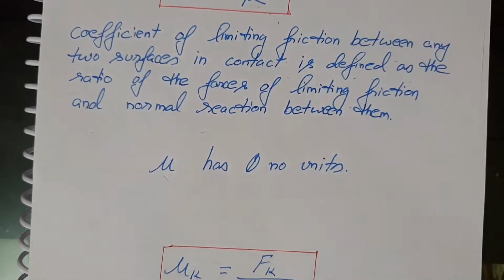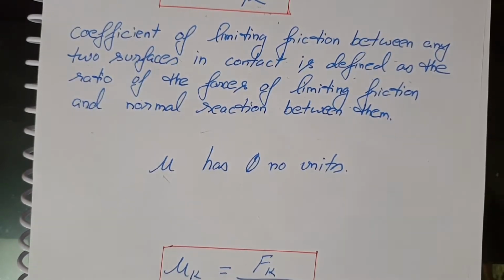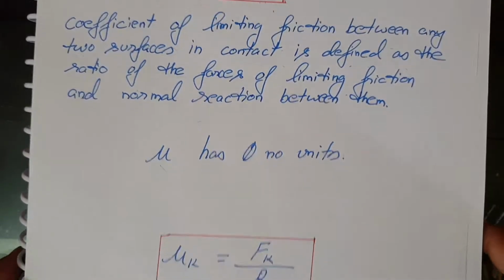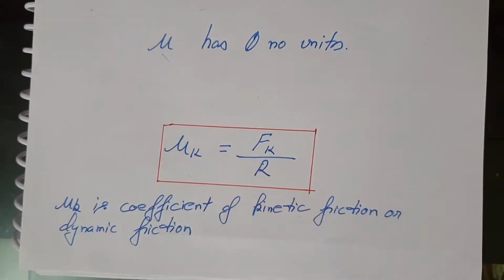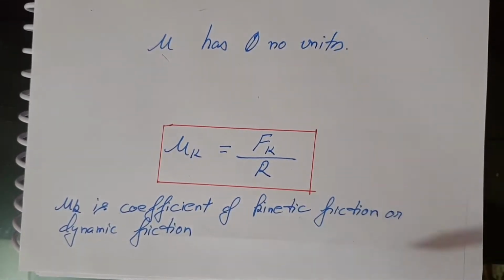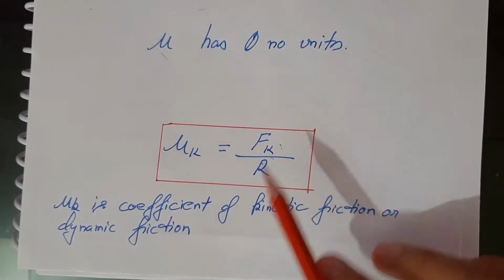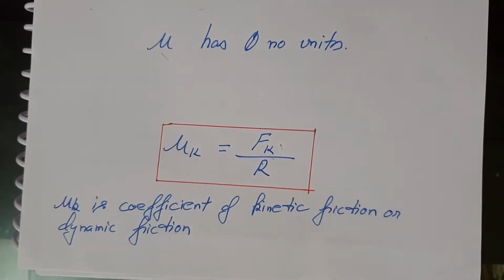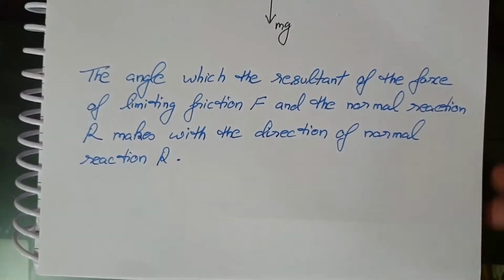Now when a body is actually moving over the surface of another body, we replace this limiting friction F by Fk and the coefficient mu by mu k, so that the equation becomes mu k is Fk by R. Mu k is the coefficient of kinetic friction when one body is sliding over the surface of another body. Fk is the force of kinetic or dynamic friction. R is the normal reaction.